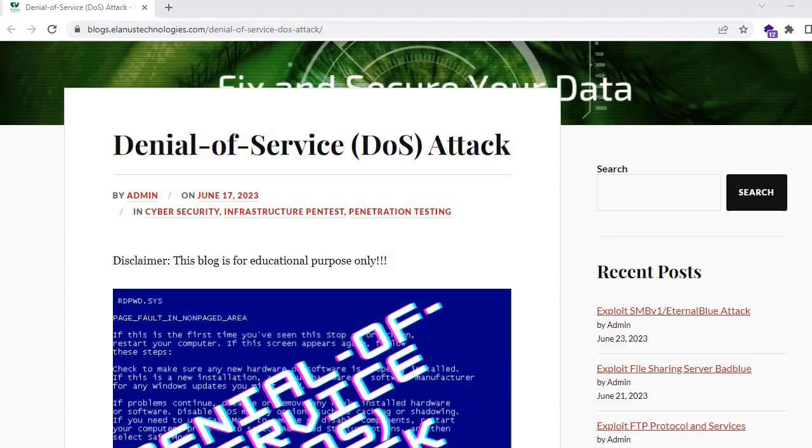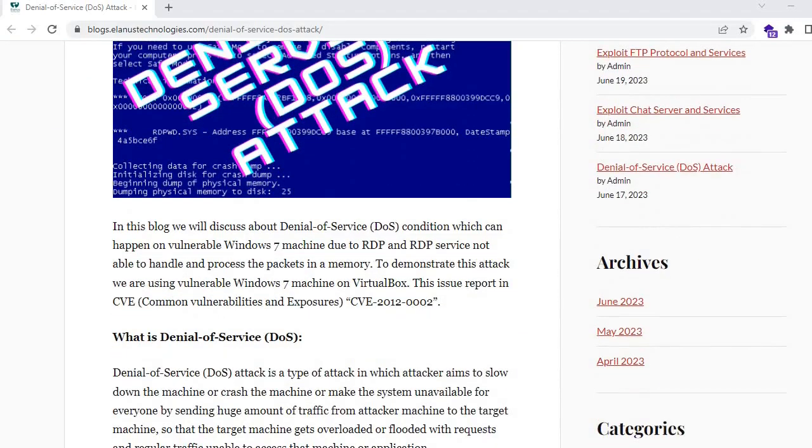This blog will give you an idea how we can exploit a particular vulnerability. So let's start our new blog called denial of service attack, and as I always say, these blogs are for educational purposes only. In this blog we will discuss the denial of service condition which can happen on a Windows machine. We have already set up a lab, and only in that are we performing this attack. Due to RDP not being able to handle or process the packet in memory properly, such a condition called DoS attack happens.